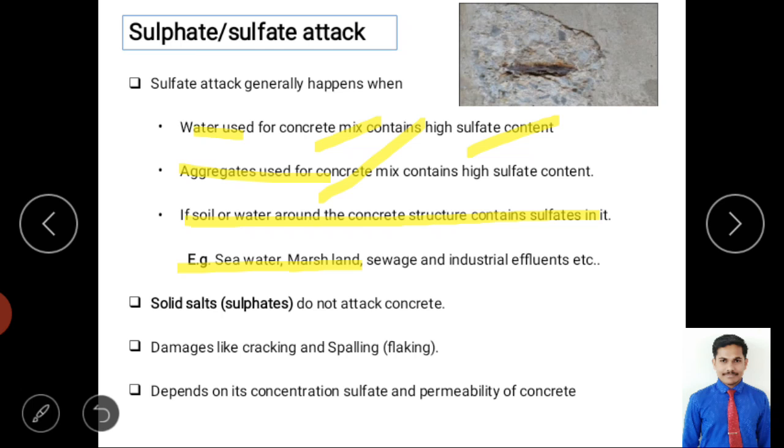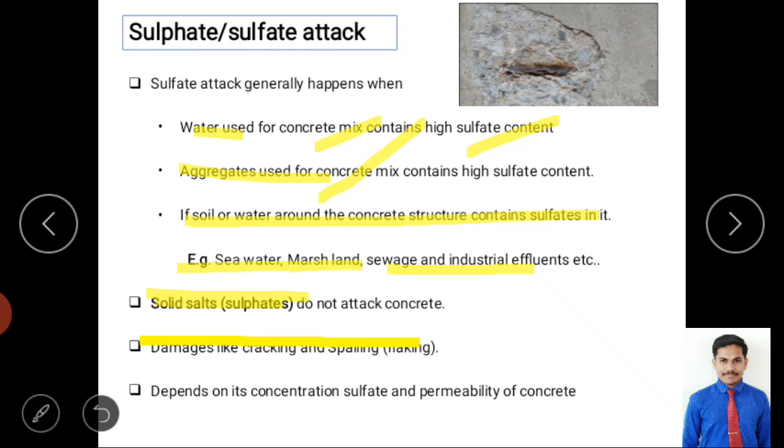Next are marshland, sewage and industrial influence. For example, an industry related to sulfate may have waste products, and if it discharges waste containing sulfate, it causes sulfate attack too. Next is solid salt. Solid salt also has sulfate content, but it won't affect the structure while it is in a solid state. It affects only when it is in a liquid state, because chemical reactions take place only in the liquid state. When it is solid, there is no reaction between cement products and sulfate content.